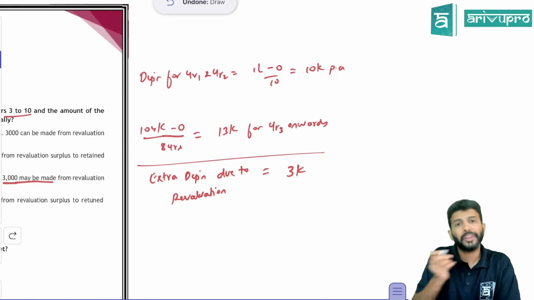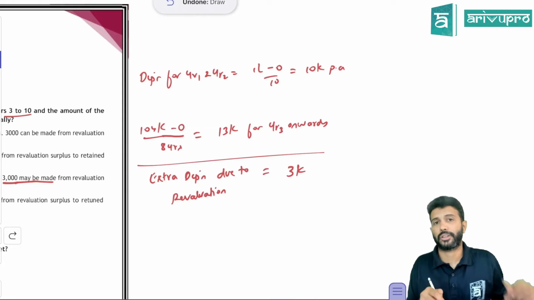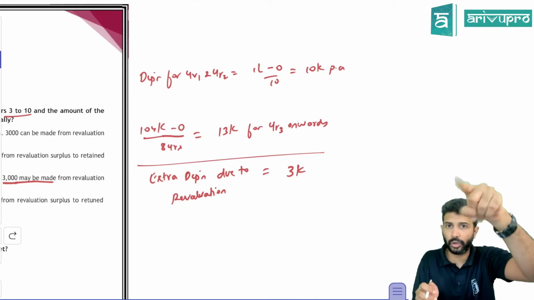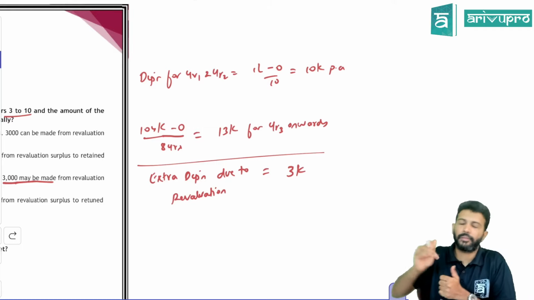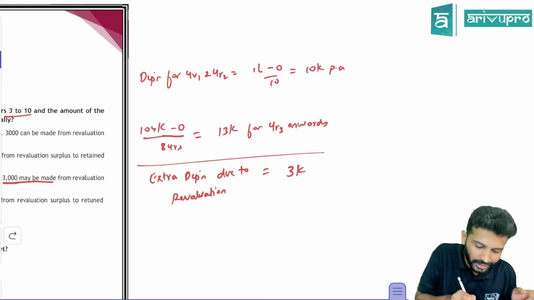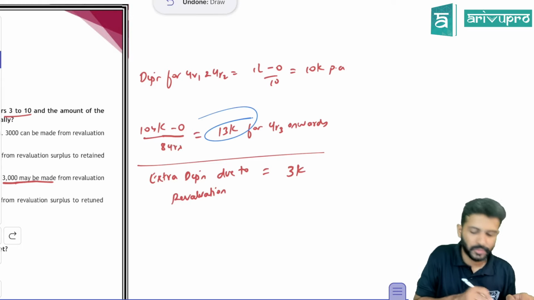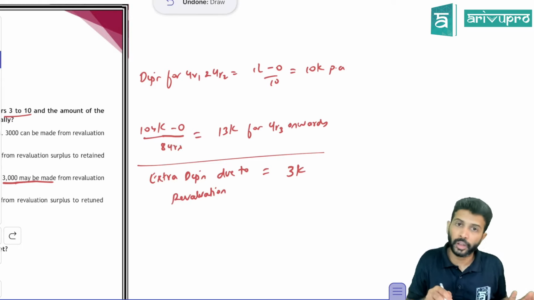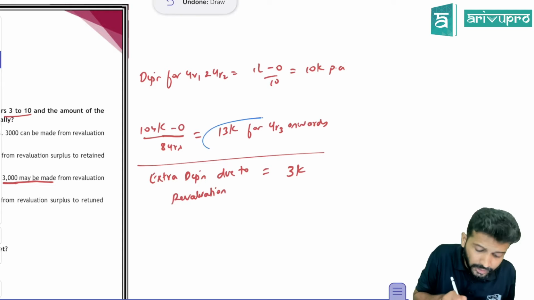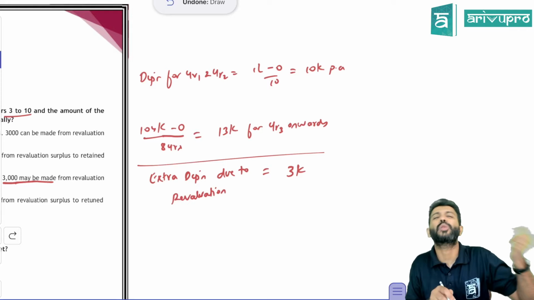That means from year 3 onwards, what will be the depreciation? The revised carrying amount is 1,04,000. Salvage value, there is no change, 0 only, divided by the remaining useful life. When you bought the asset, total life was 10 years. 2 years is already over, so the remaining life is 8 years. That means now the depreciation will be 13,000 rupees. For the first 2 years, how much was depreciation? 10,000 every year. Now after revaluation, it has become 13,000. So we know this concept already.